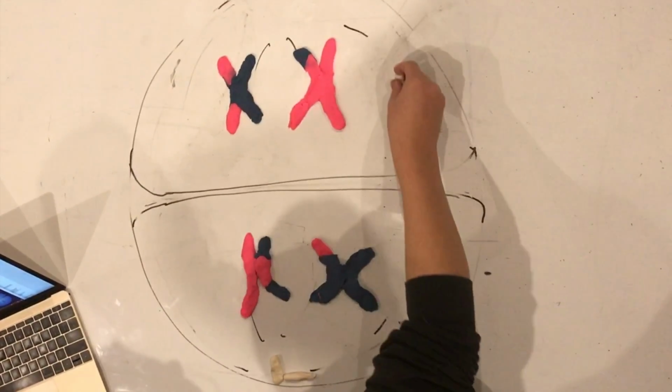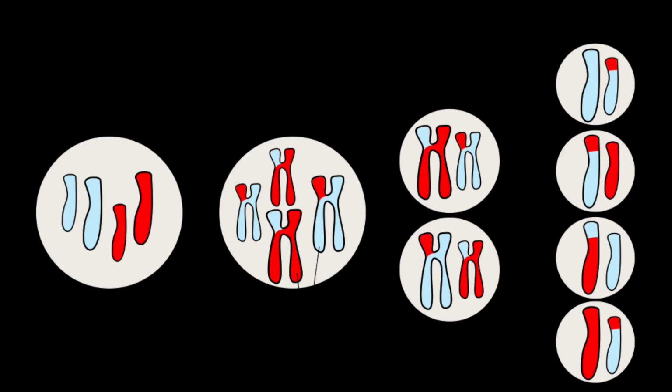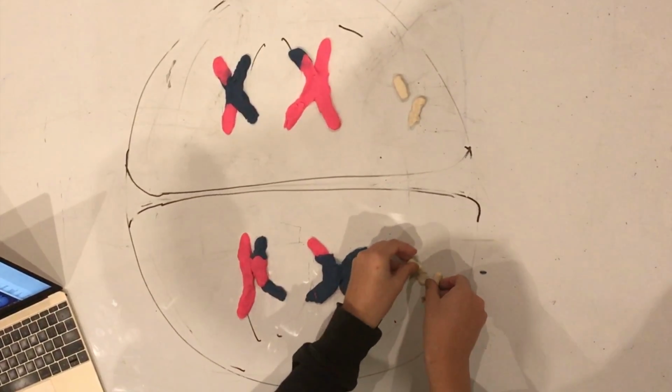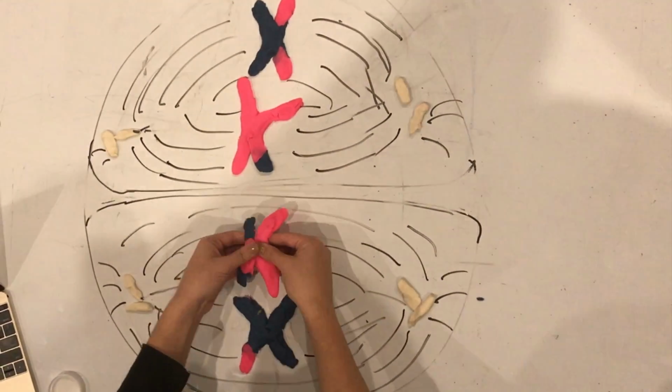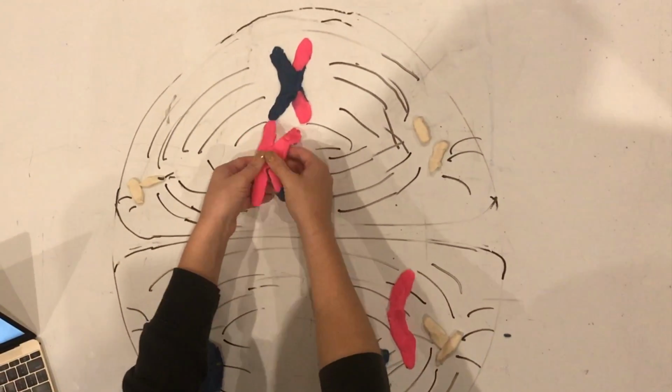After cytokinesis, the second stage of meiosis begins. This division is identical to that of mitosis, as the resulting cells have the exact same number of chromosomes as the two original cells from the first stage of meiosis. Another centriole begins to form at each end of the cell. Chromosomes then align themselves across the center of the cell. Sister chromatids split at the centromere and journey towards the opposite sides of the cell.